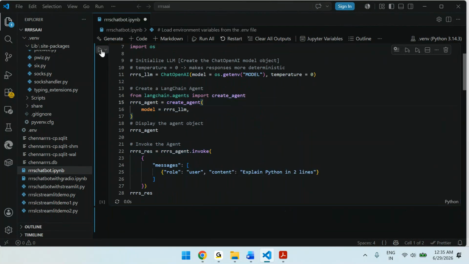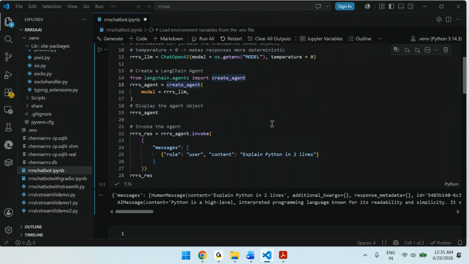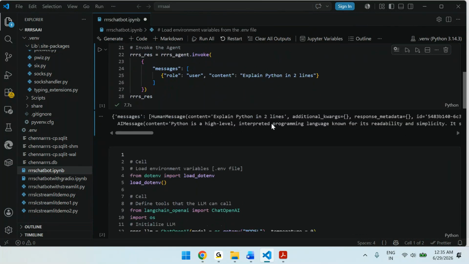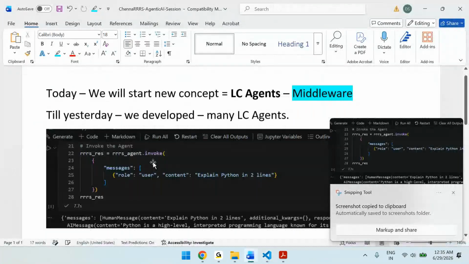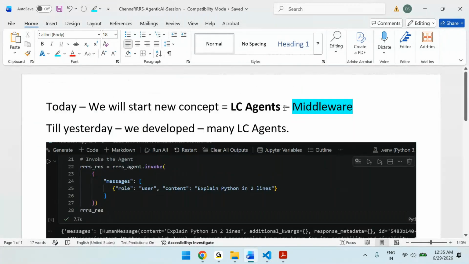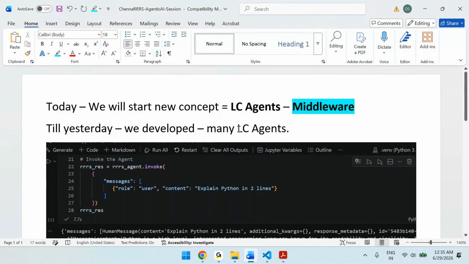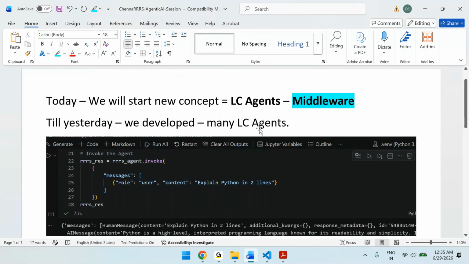When I run this particular application, we are getting the response. So this is how we created the agents till now. These are all created using LangChain. Today we are discussing LangChain agents middlewares. What is a middleware? We'll understand now. Till yesterday, we developed many LangChain agents like this.